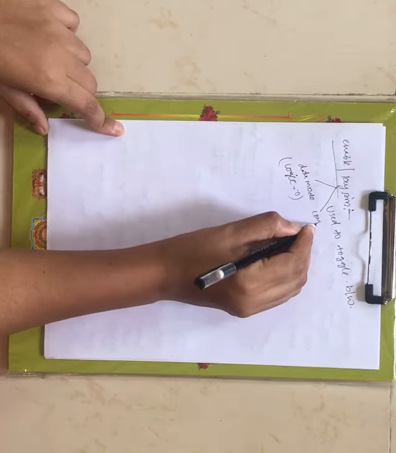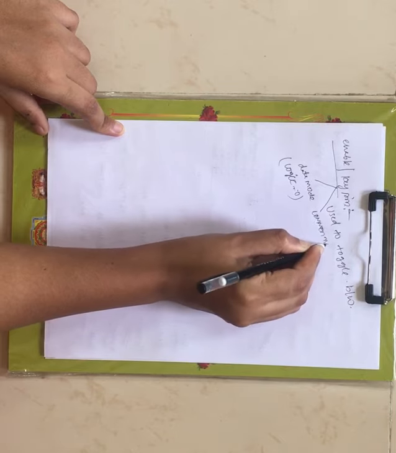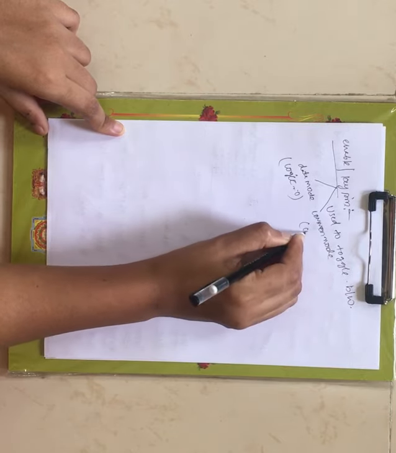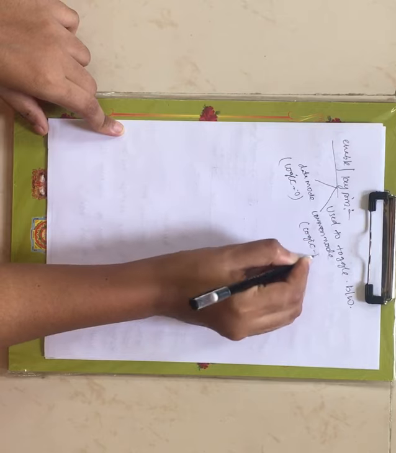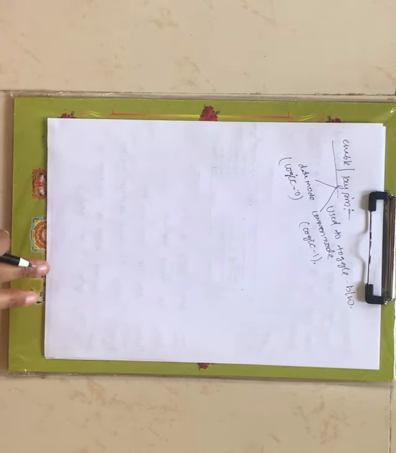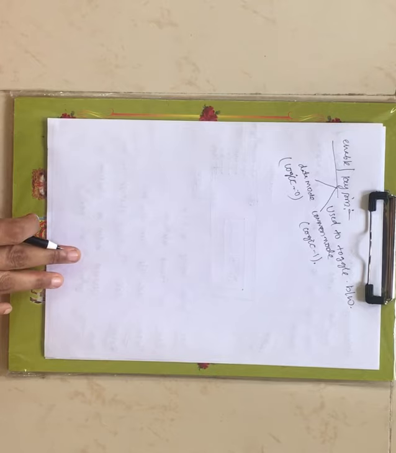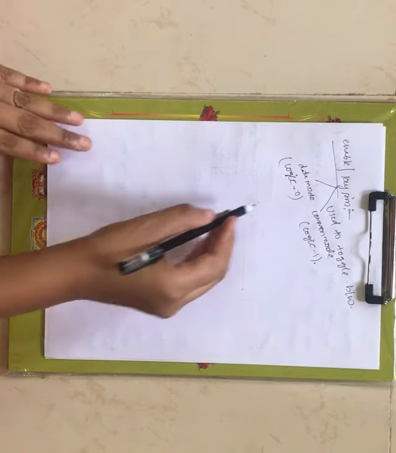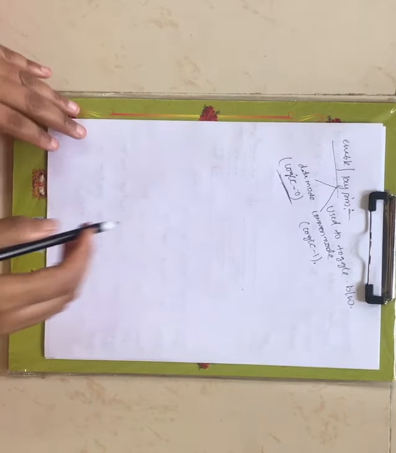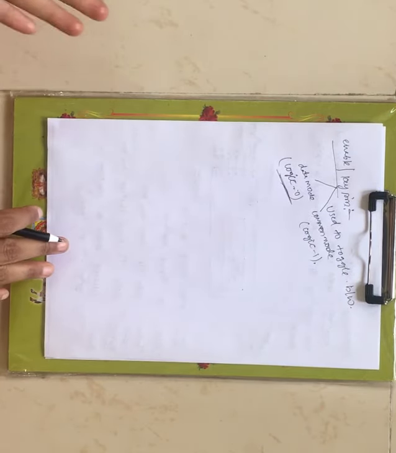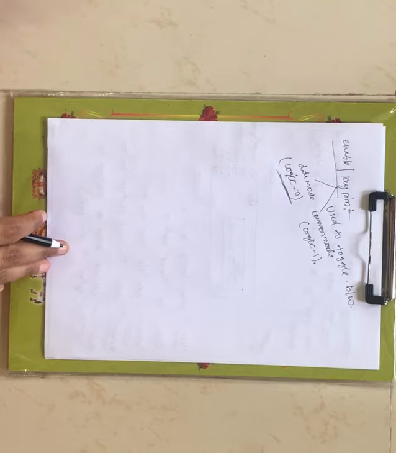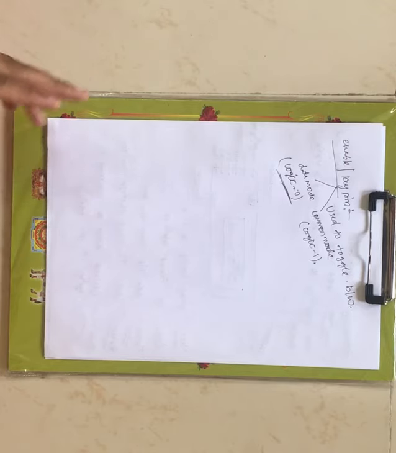Under command mode, no data is transferred between the Bluetooth device and the mobile device. When the enable key pin is logic 0, you are enabling the Bluetooth for transmission of data, that is data mode. When it is logic 1, you are enabling the Bluetooth for command mode.